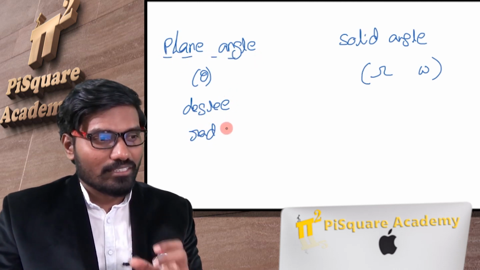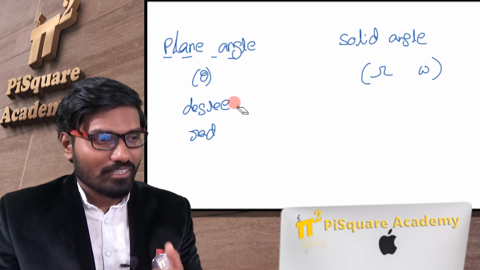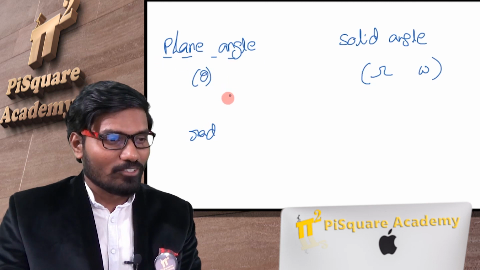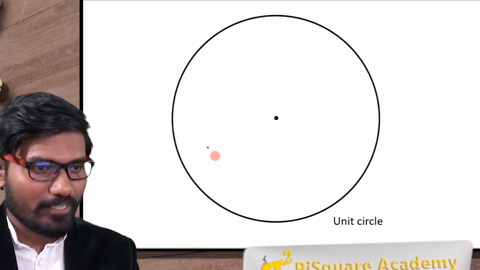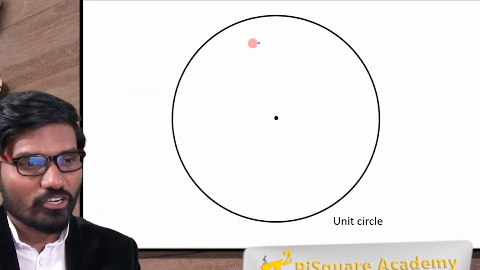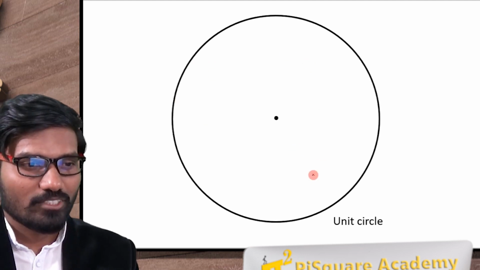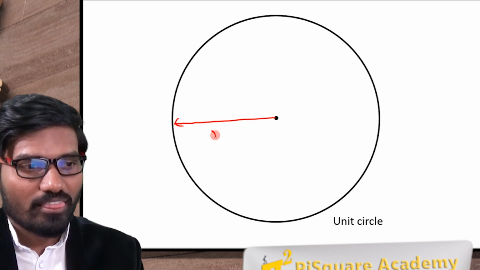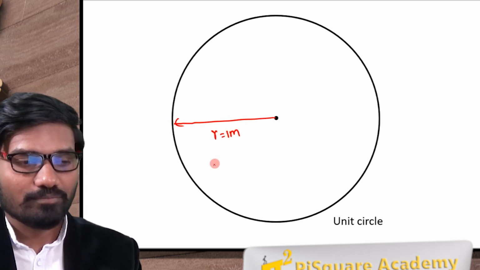Let's see a little deeper, a little inside analysis of this plane angle. Okay, let me change the slide. Look at this. This is a unit circle. Unit circle means the radius of the circle is equal to 1 meter.